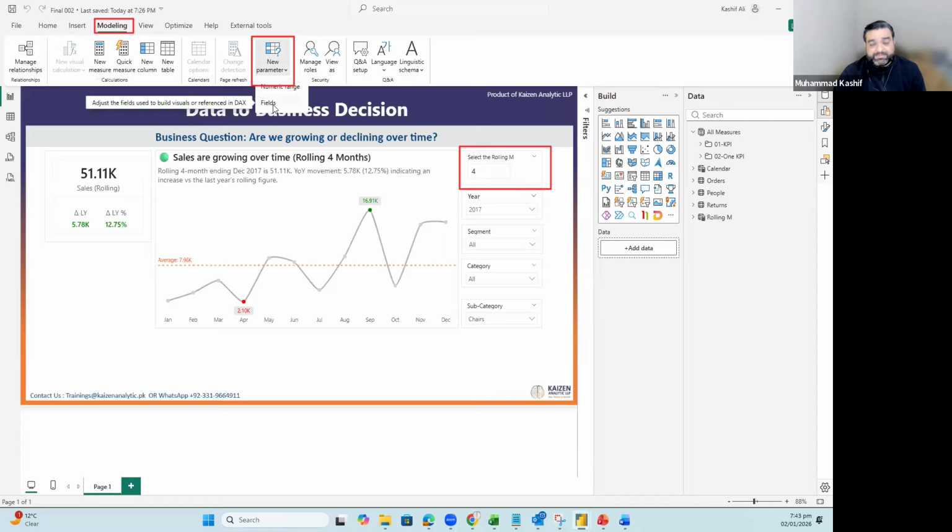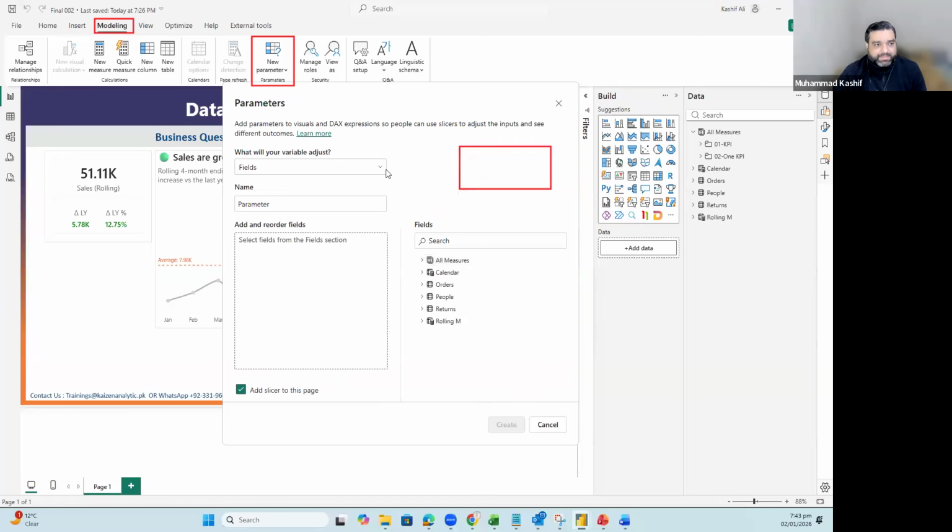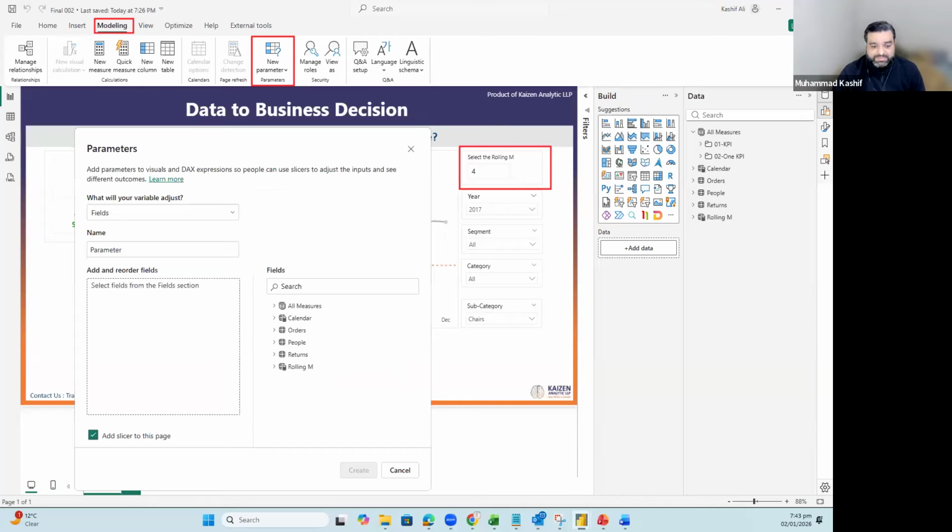Now we are using the field parameter. In the previous session, we selected numeric range. Now we are adding the field parameter. Field parameters give us the options where we can multi-select the columns and the measures. We are using it for the measures. So this is the path. You will have to select this path, and right over here, you will have to select the field parameter. Then you will have to give all the elements.